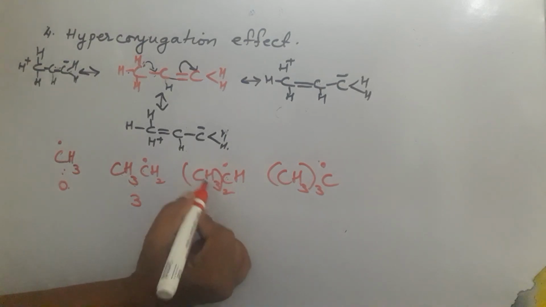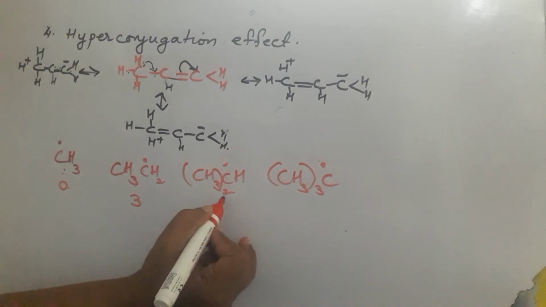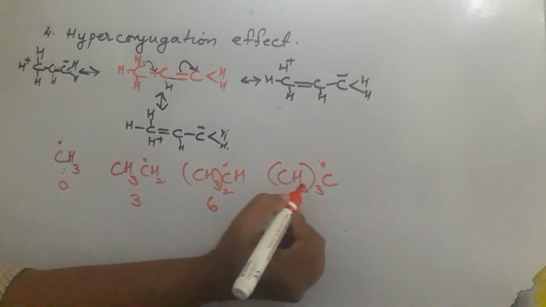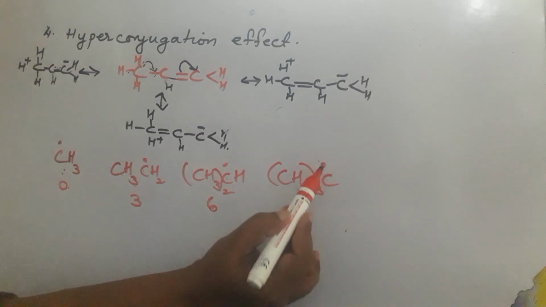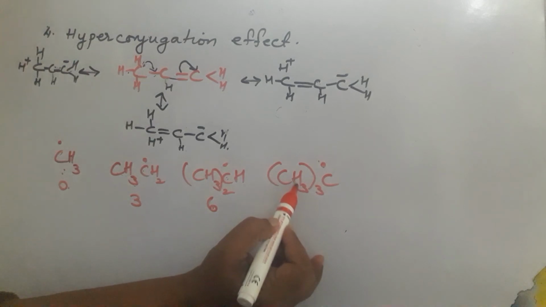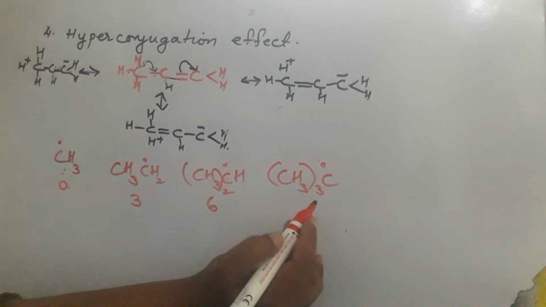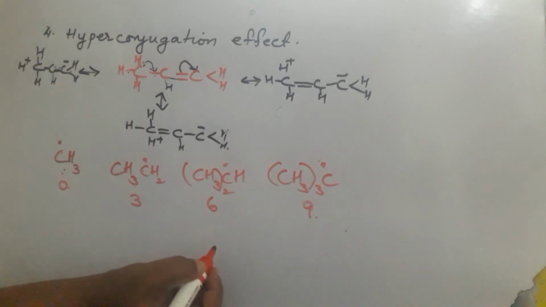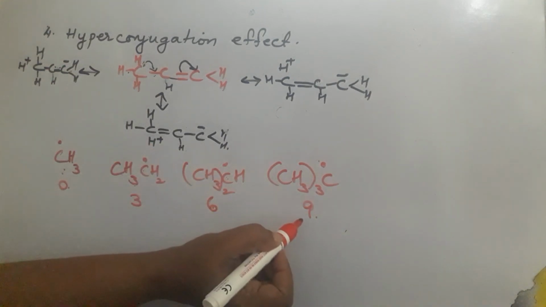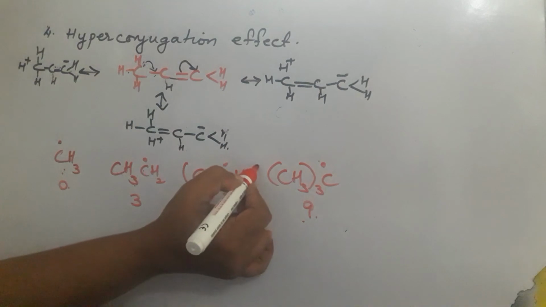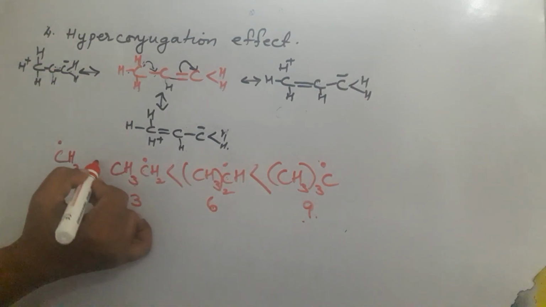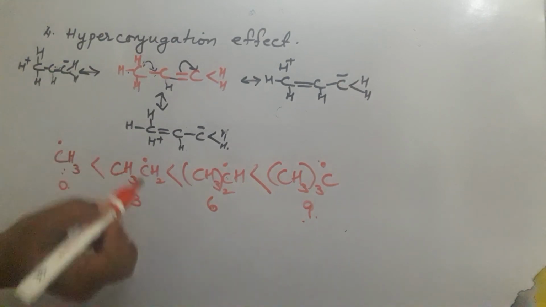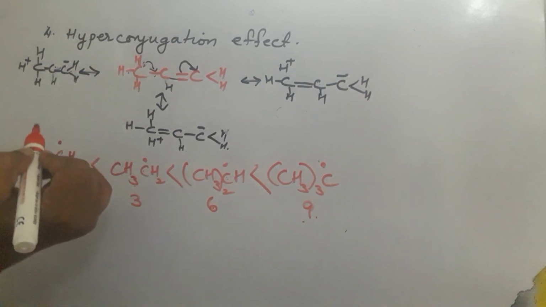Look at this: there are two alpha carbons and six alpha hydrogens, so 6 resonating structures are possible. Here there are 3 alpha carbons around the carbon with the free radical, so a total of 9 alpha hydrogens, so 9 resonating structures are possible. So the greatest number of resonating structures is for this one. So the stability order is tertiary free radical, then secondary, then primary. Within primary, ethyl will be more stable than methyl.